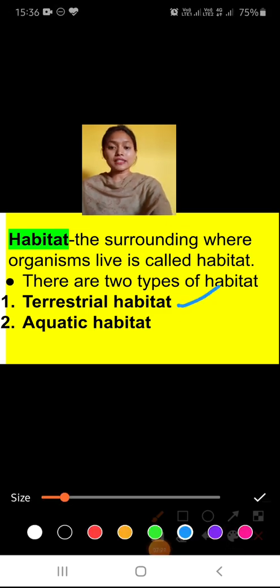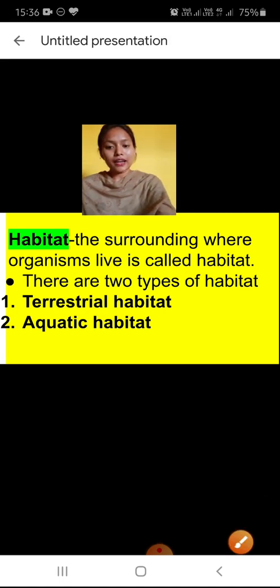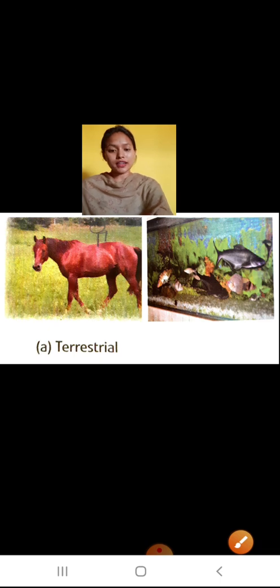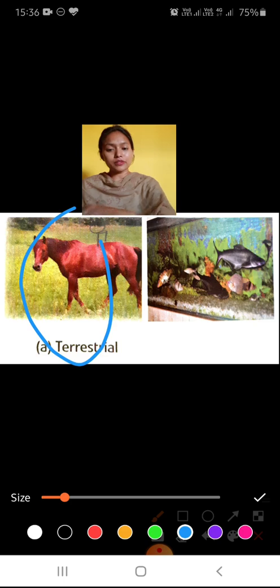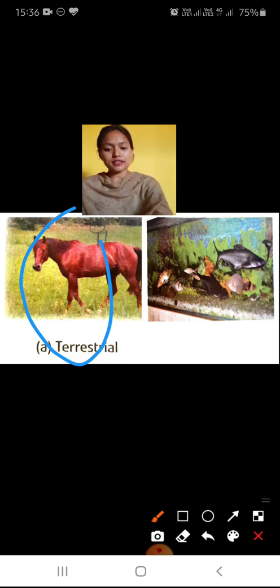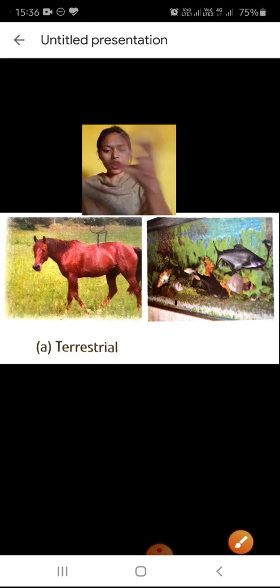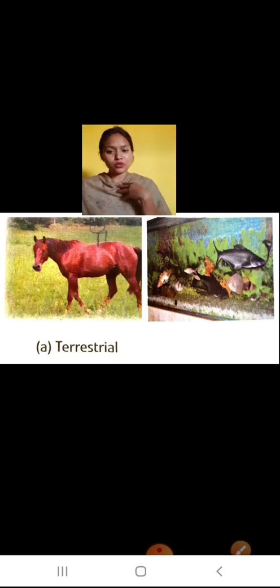Terrestrial habitat means land based habitat, on the land. So the land based habitat is known as the terrestrial habitat. What lives in a land based habitat? All the animals we know. Horse is there, goat is there, all the living organisms that are on the land. Mountains also come in this terrestrial habitat.